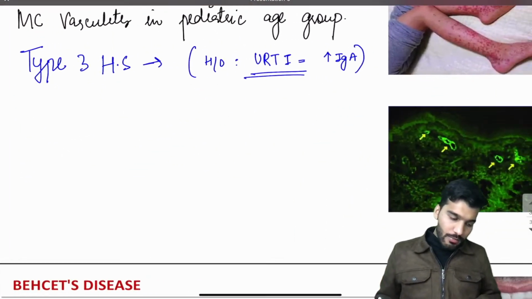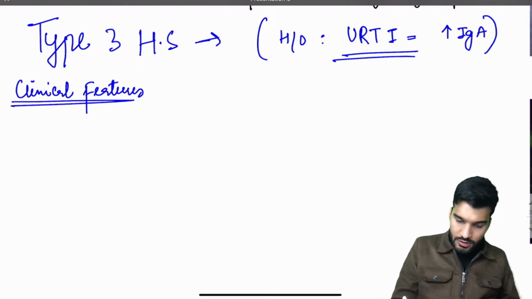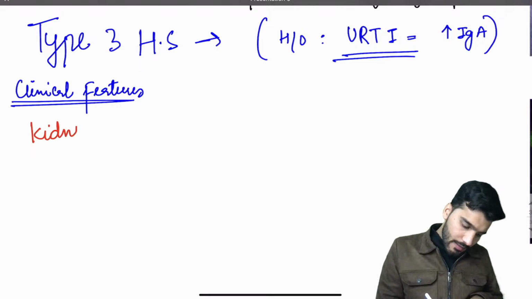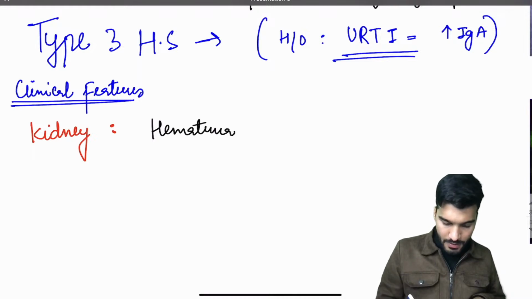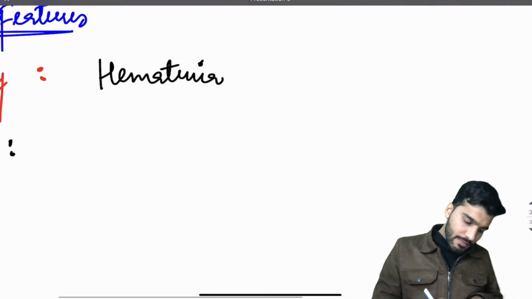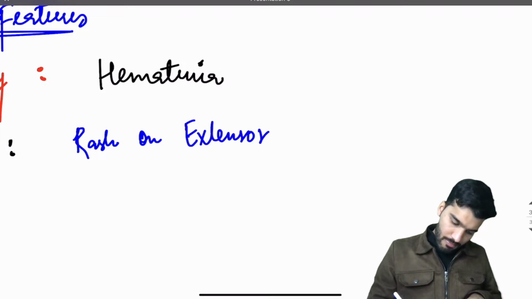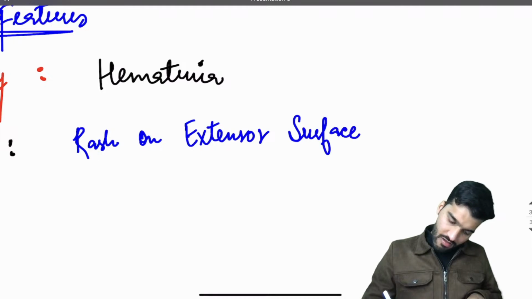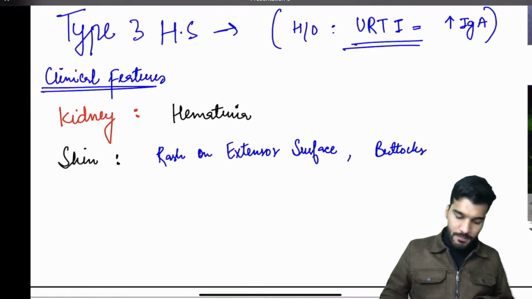Now if we talk about the clinical features of a patient, number 1 is that the kidney is involved. If the kidney is involved, what will the patient have? Hematuria, blood. Second, if we talk about skin-related problems, there will be a rash on extensor surface and buttocks. That's going to be skin.